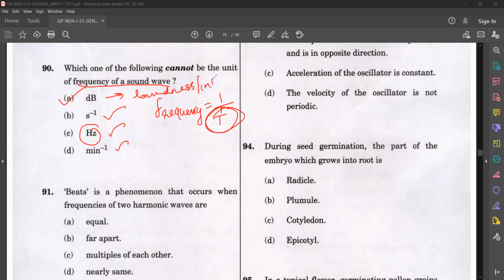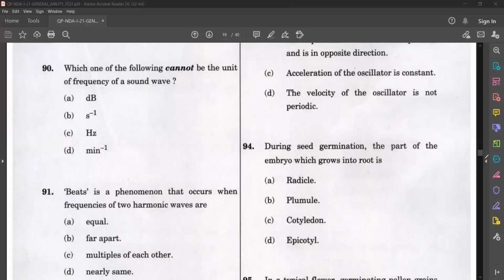Loudness or intensity of sound is measured in decibel, and that is not used for measuring the frequency. Other units can be used.